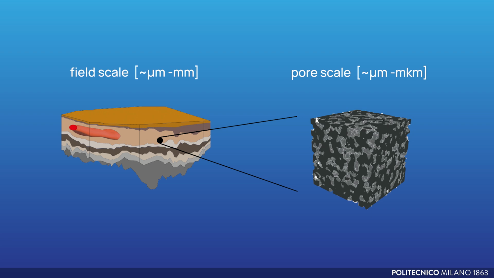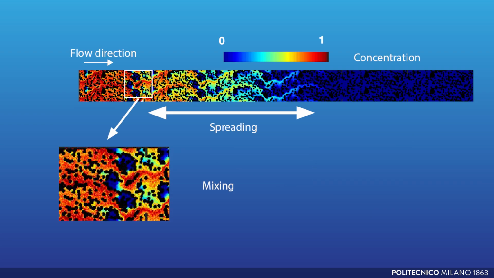Problems related to groundwater quality involve spatial domains much larger than individual pores, so generally it is not possible to describe the entire problem explicitly. Therefore, it is necessary to use effective models, that is, models capable of representing the behavior of the system without describing all its details. For example, the fact that a fluid has to pass through a porous medium with a complex geometry causes a distortion of the concentration fields, facilitating the dilution, known as mixing, and the dispersion, known as spreading, of contaminants. These factors therefore need to be properly quantified with coefficients and parameters.